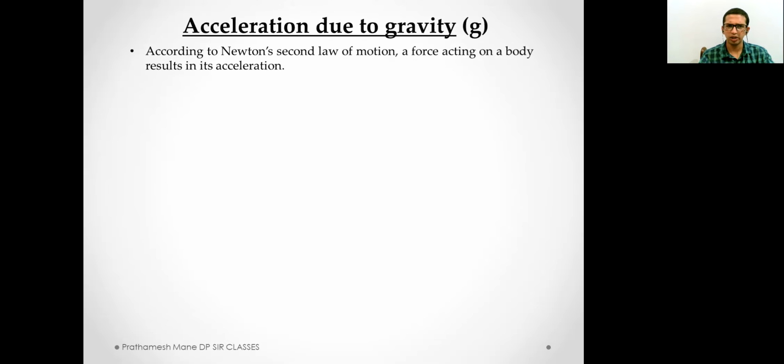What is acceleration due to gravity? Well, Newton's second law of motion. We have revised Newton's second law of motion in the first lecture. In this sentence, it is given in a simplified form. Force acting on a body results in its acceleration. Quite simple. When a force is applied on a body, the body gets accelerated. That is, the body gains momentum. Momentum means nothing but the body gains acceleration.